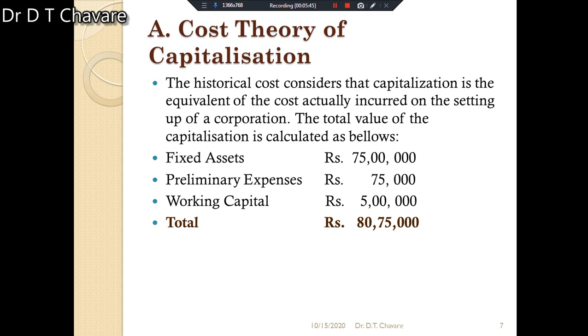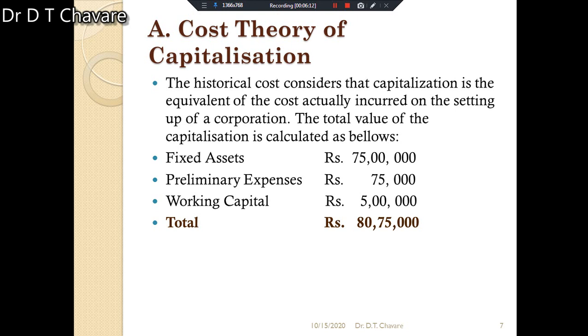The amount is based upon original out-of-pocket investment in the plant, equipment, etc. For a new business, the amount of capitalization is arrived at by adding up the cost of fixed assets, the amount of working capital, and the cost of establishing the business.